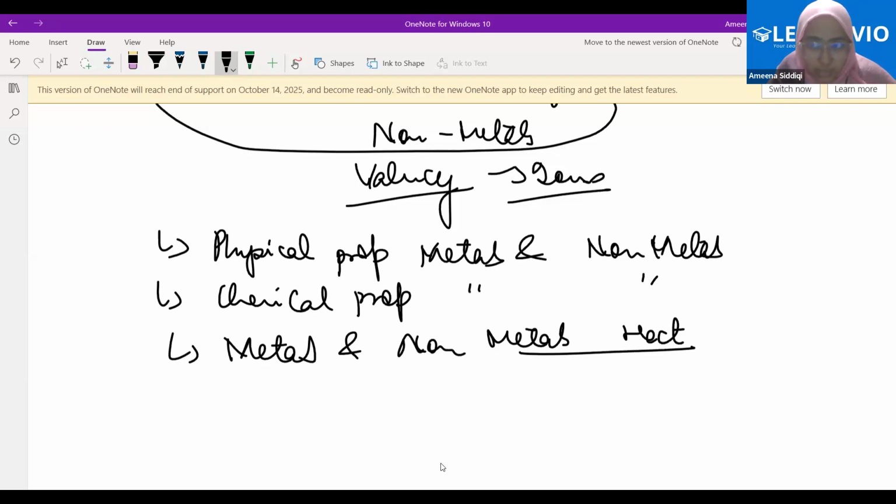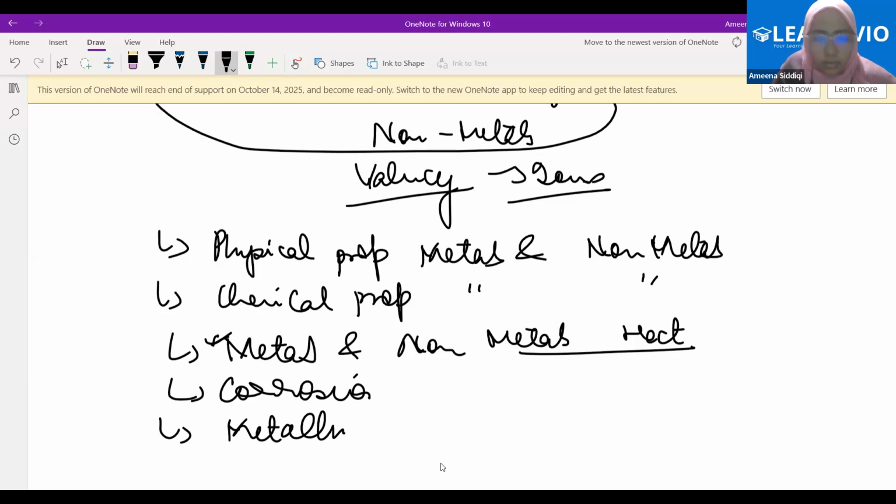And this I will not be explaining here because I've already explained the basics. I will quickly be covering this topic. This is just based on the losing or gaining of electrons. The fourth one is corrosion, and the fifth one, very important, that is metallurgy, the study of extracting metals from their minerals. So we have these specific topics in this chapter.